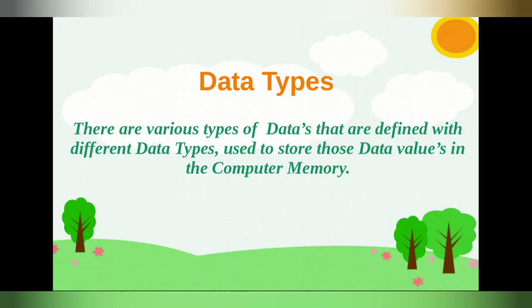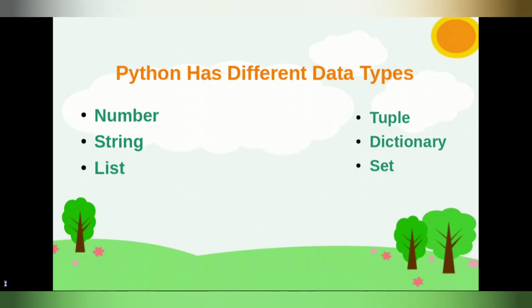Let's move on. Guys, Python has 6 types of data types: numbers, strings, lists, tuples, dictionaries, and last but not least, sets.